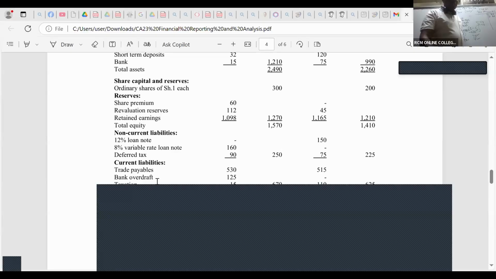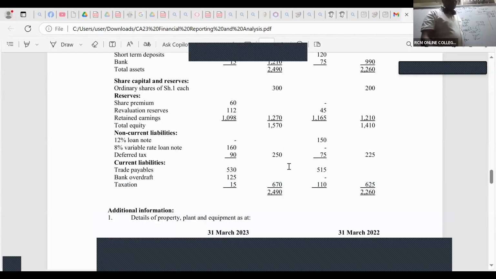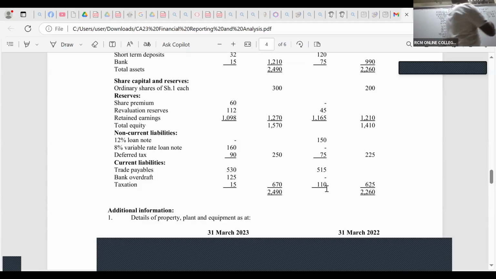So come to the current liabilities. I'm able to see, ladies and gentlemen, taxation here. Remember, this is the current tax. So current tax in this case is 110 and 15. Current tax brought down is 110. Current tax carried down is 15. So we are looking at 110 vis-a-vis this 15.